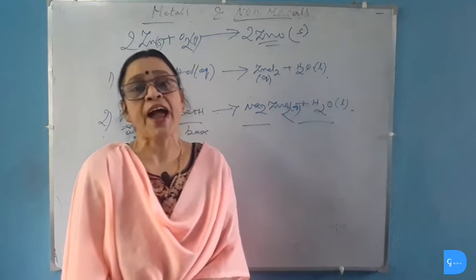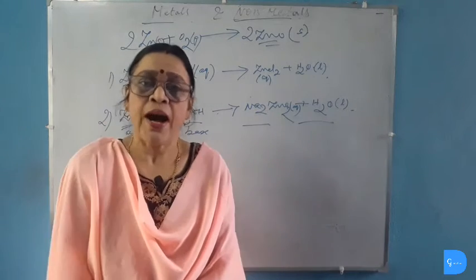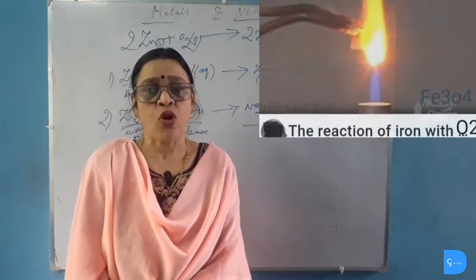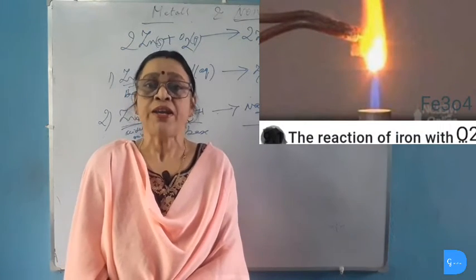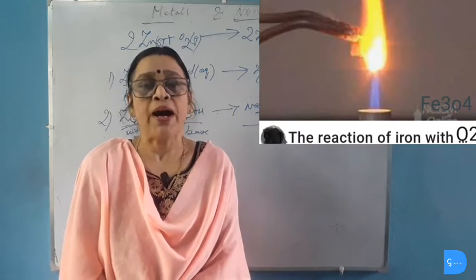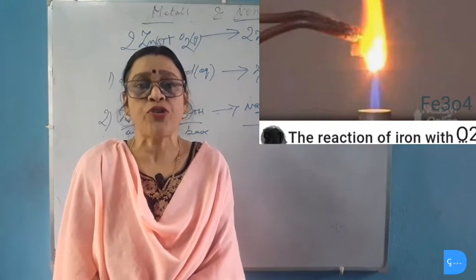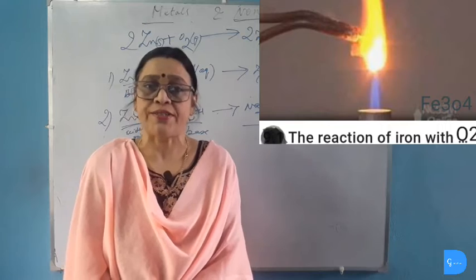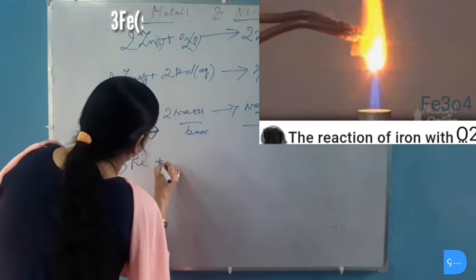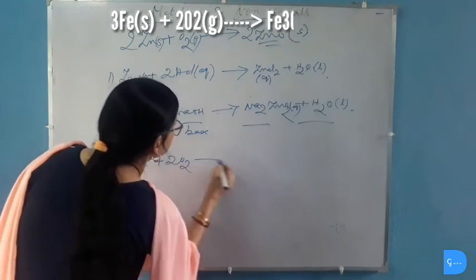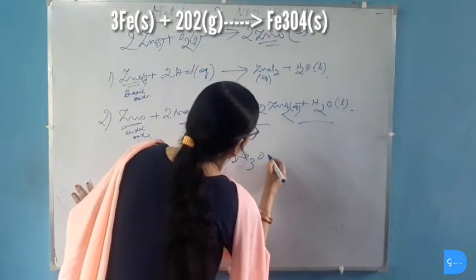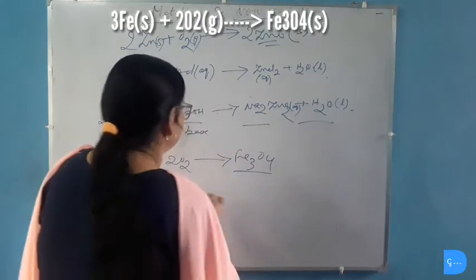Now we will study the reaction of iron with oxygen. Iron does not burn in air even on strong heating because the ignition temperature of iron is very high. So it does not burn in air. But iron reacts with oxygen to produce iron 2,3 oxide. When iron reacts with oxygen, then it produces iron 2,3 oxide, Fe3O4.